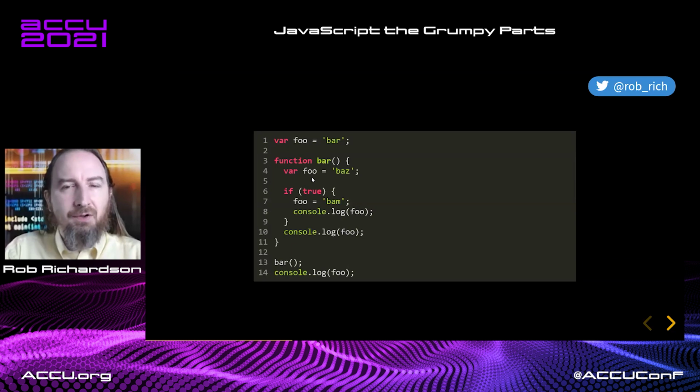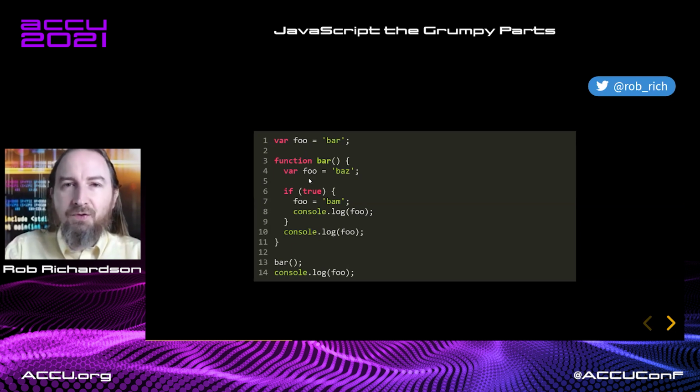We know that variables are scoped to functions, so this, maybe we'll call it foo2 or inner foo, is scoped to this bar function, and this foo is scoped outside. Now, is this the global scope, or is this inside of a different function or inside of a different file? We don't know yet because we only have this, but we do know that this is an outer scoped foo and this is an inner scoped foo.